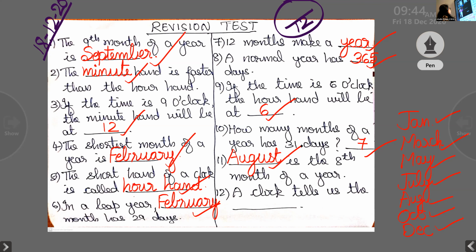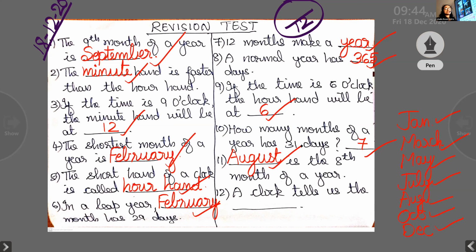Rida Mehreen. I think Rida is having a network issue. Yadav, what is the spelling of time?